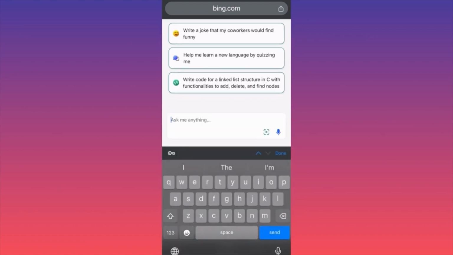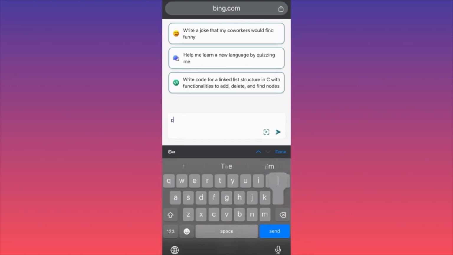In this particular example, guys, we are going to ask, please write an internship or job cover letter for a job at the bank or any other major financial institution.